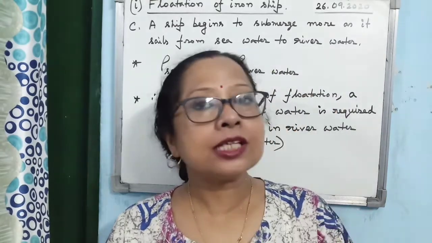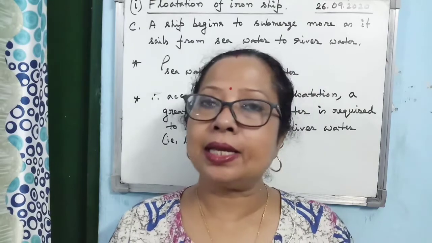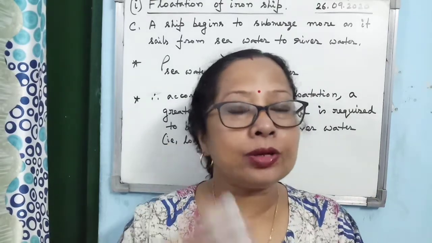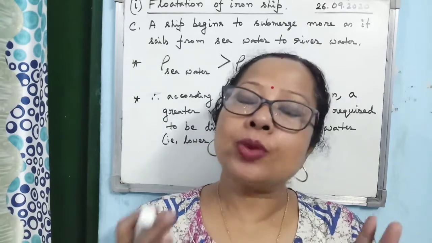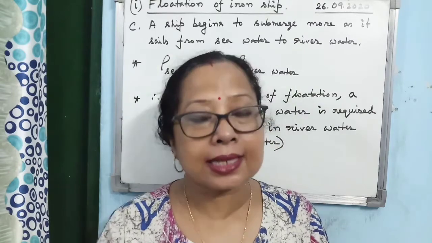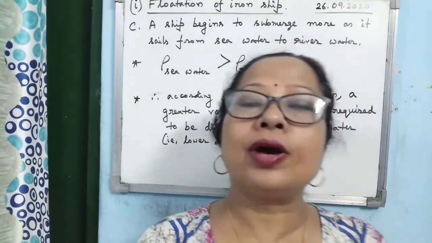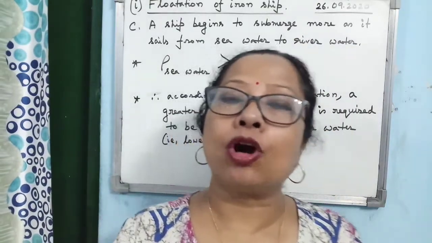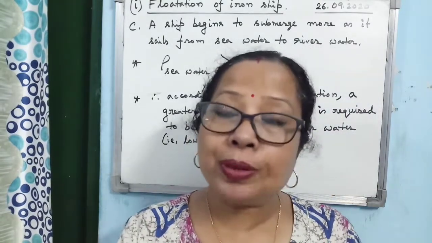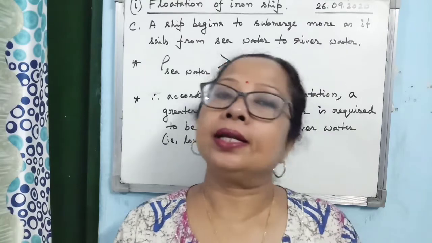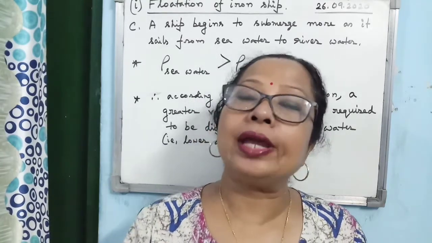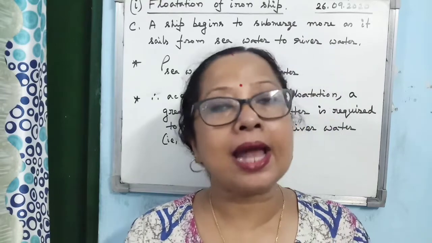But in case of river water, what is happening? You know, upthrust is equal to volume of displaced liquid into density of the liquid into g. So as the density of river water is less, within the river water a more volume of the ship is required to be within the water, so that the upthrust can balance the weight of the ship and the ship can float.